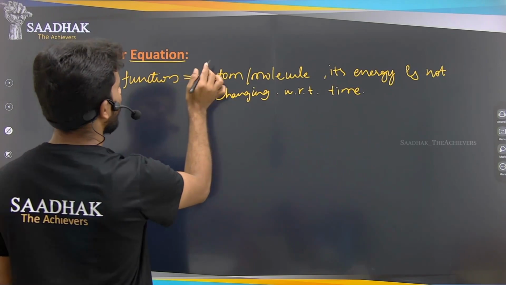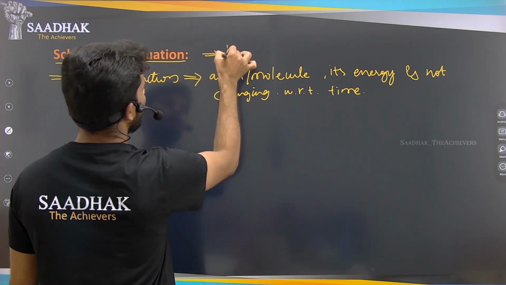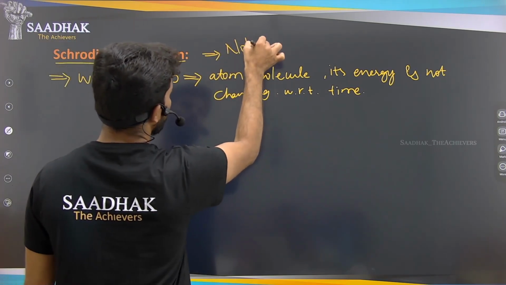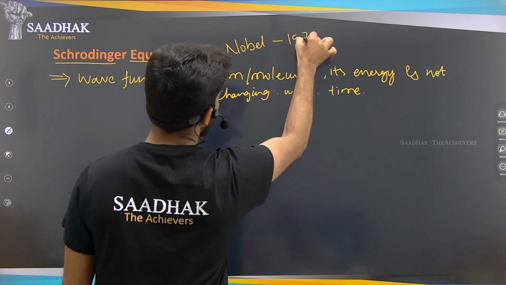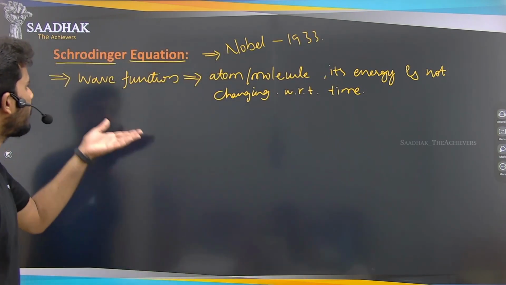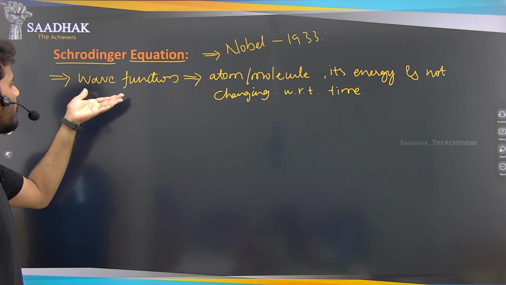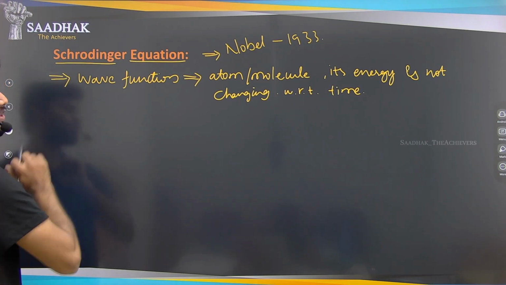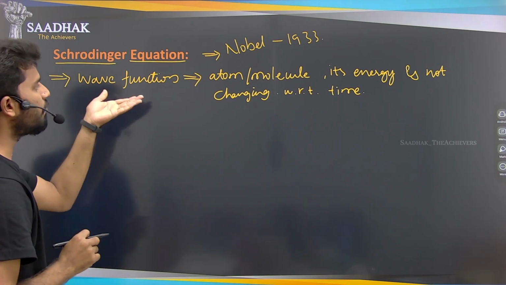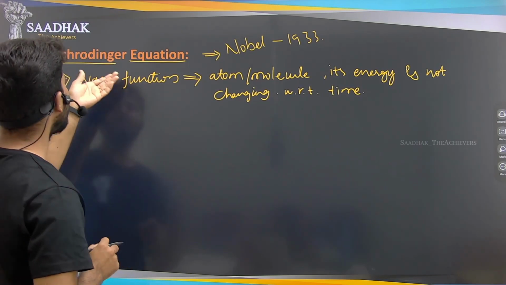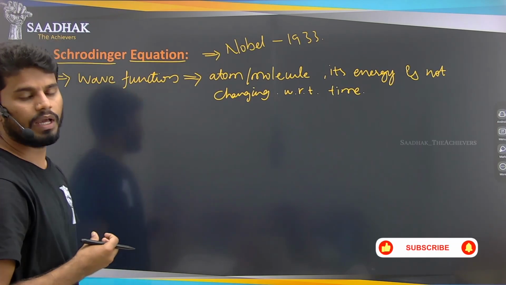For this equation, he was awarded the Nobel Prize in physics in the year 1933. This is Schrodinger's wave equation, which we can also call a wave function, because it deals with the wave nature of the electron here.